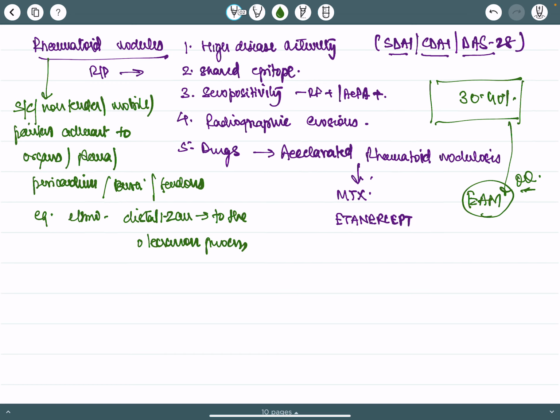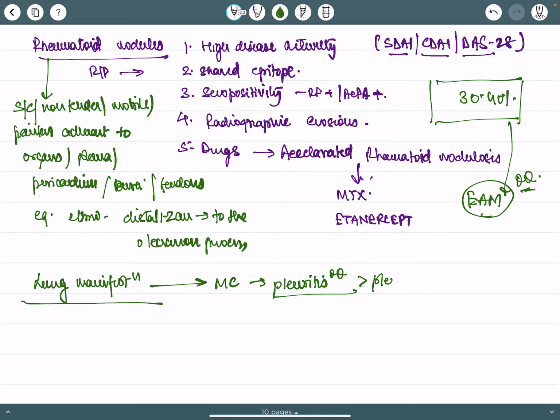Now we come to the lung manifestations. In lung manifestations, the most common is pleuritis, followed by pleural effusion. In pleural effusion, it is 75% unilateral, 25% bilateral.